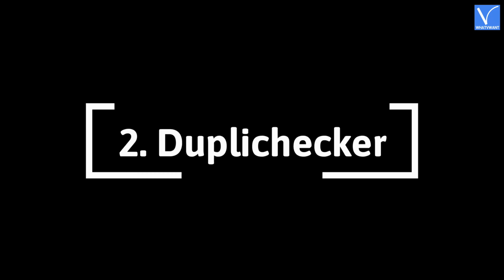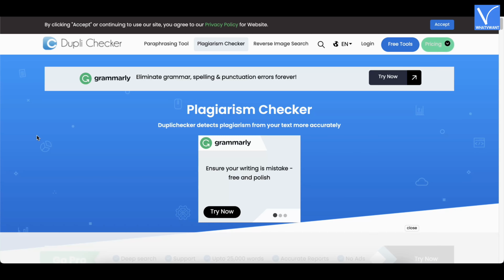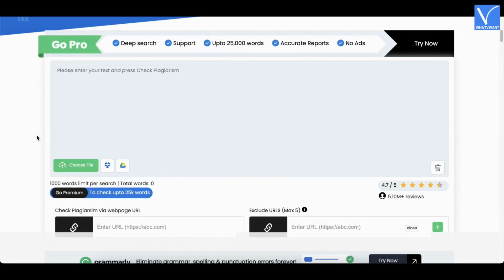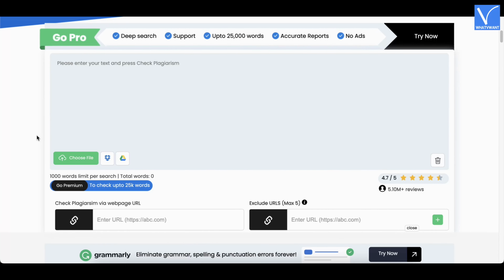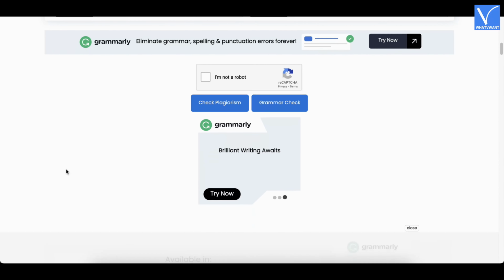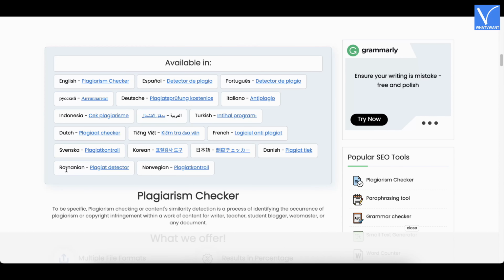Number 2. DupliChecker. DupliChecker comes as a package and it includes 3 different tools, such as spell checker, paraphrasing tool, and plagiarism checker. What's more, this is a free tool that allows you to paraphrase text containing up to 2,000 words. For anything beyond that, you need to buy a subscription plan. When you paraphrase the content, the tool highlights changes made, allowing you to see what has been rephrased.